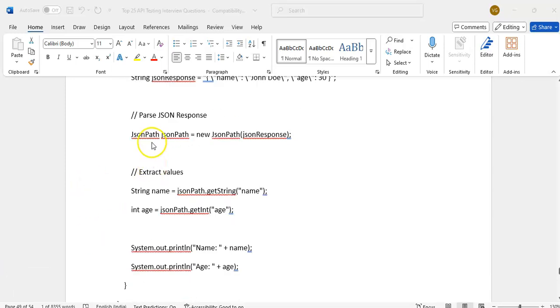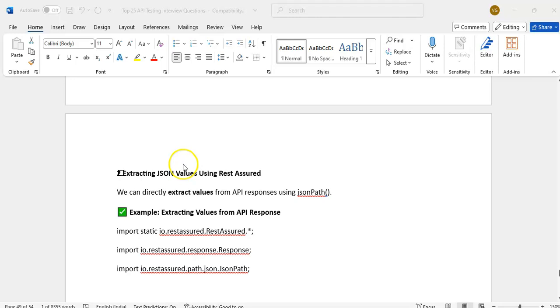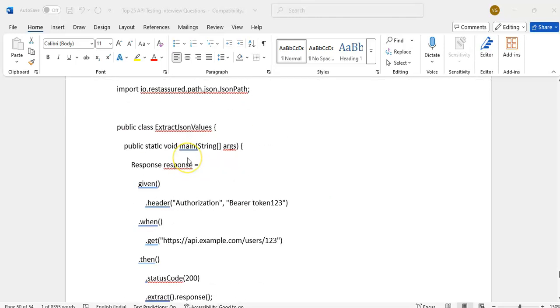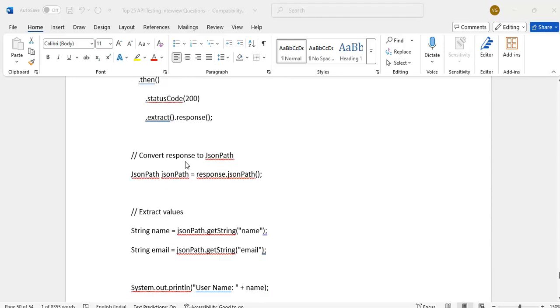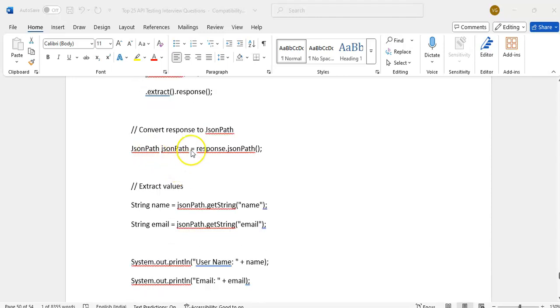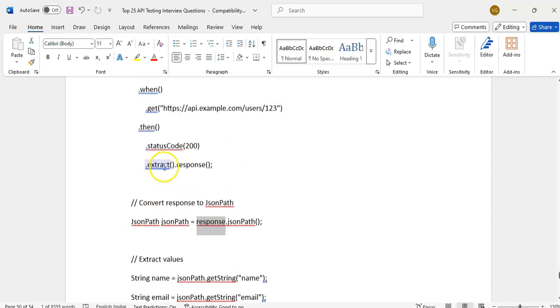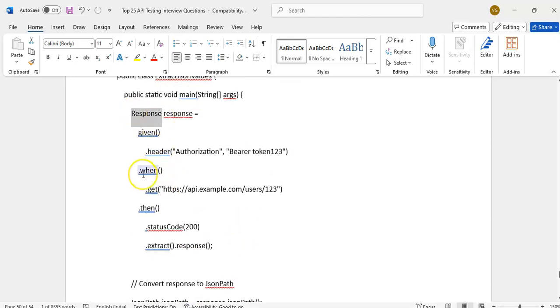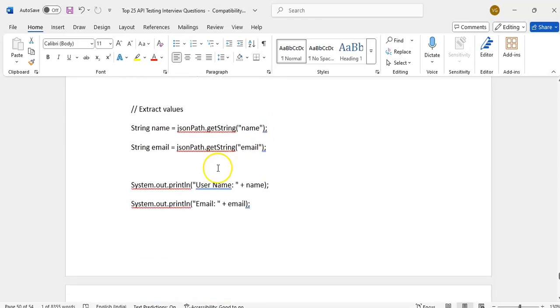One way is creating the JsonPath object and getting the data: jsonPath.getString, getInt. Or by using REST Assured, response.jsonPath, we can get JsonPath directly. Once we get the response after executing REST Assured, response.jsonPath, here also getString name we will get.